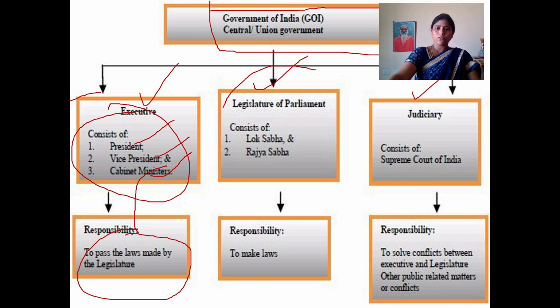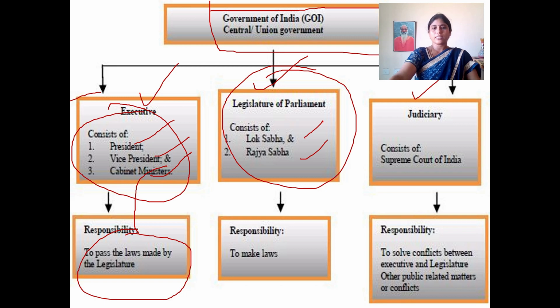And then the second one is the legislature. Our representatives of the people take place in the legislature, like our parliament at the central level and our state assembly at the state level. So Lok Sabha and Rajya Sabha, two houses, are there. Here, Vidhana Sabha and Vidhana Parishad, two houses, are there. What is the main responsibility of the legislature? Making laws. Our legislature department will make laws and our executive department will implement laws.